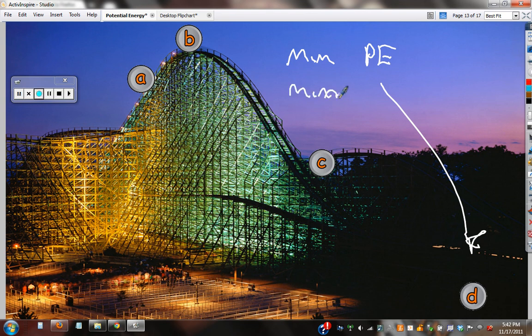Where's the minimum kinetic energy? Well, if you've been on a roller coaster, where's it going the slowest? At the very top.